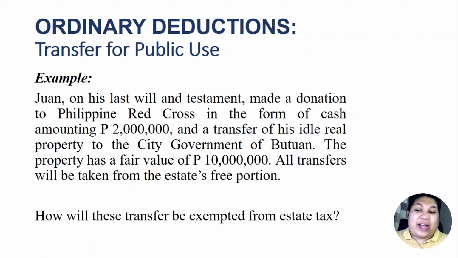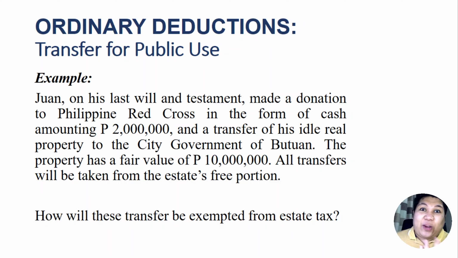So how will these transfers be exempted from the estate tax? If these transfers should be claimed as a deduction from the gross estate, first rule, this property, the cash, the property, should be added first in the gross estate of the decedent.